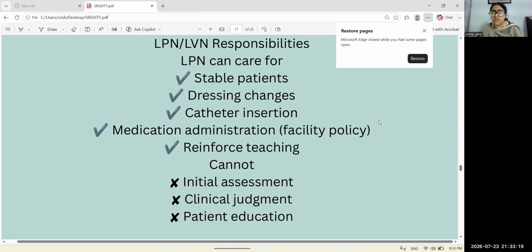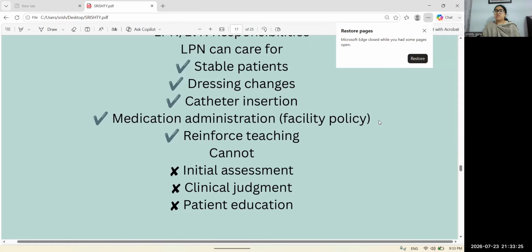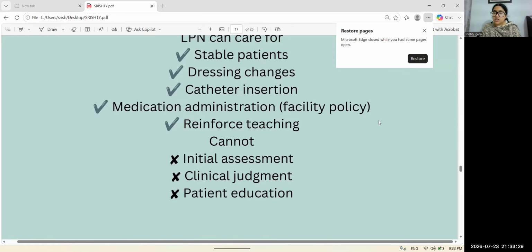LPN and LVN responsibilities: they can care for stable patients, they can do dressing changes, they can do catheter insertion, and medication administration according to the facility policy. They can reinforce teaching. They can't give initial teaching, but they can reinforce the teaching that has already been given by the RN.